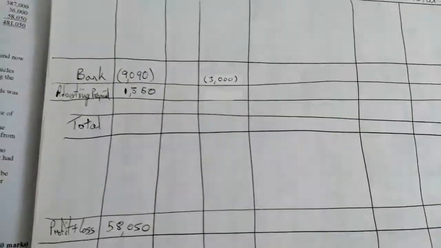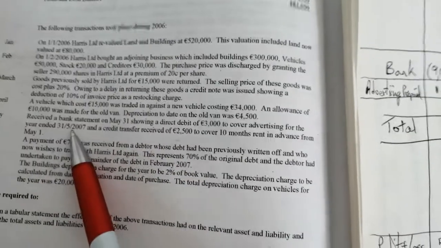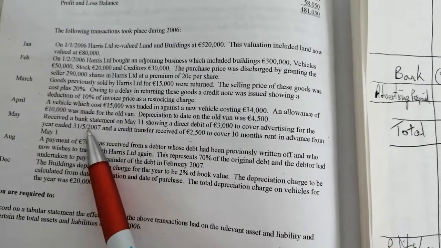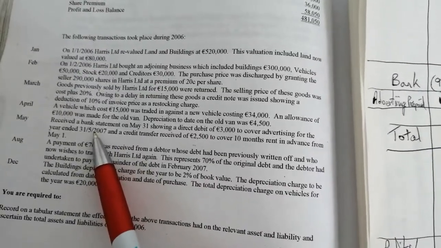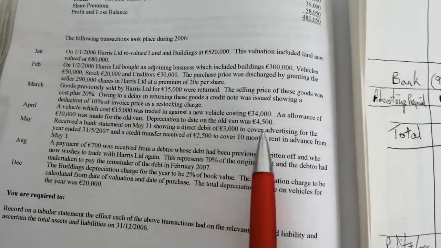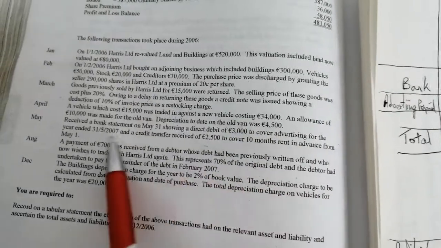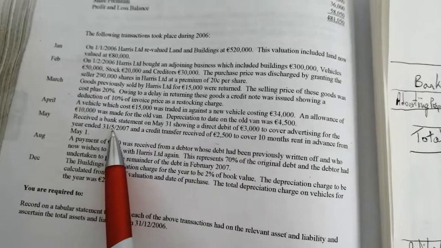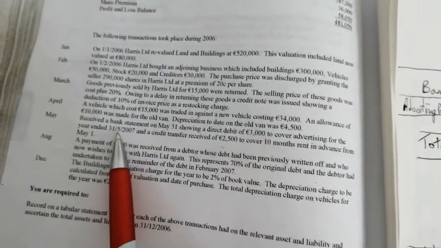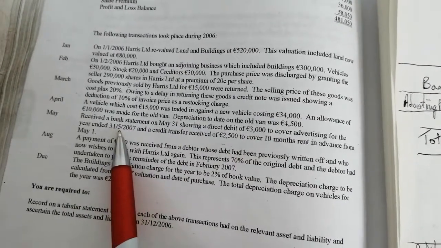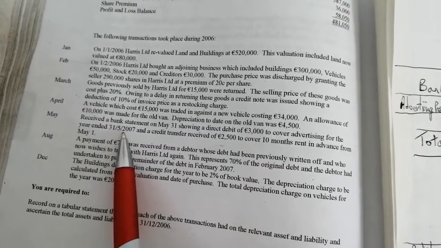Okay. The second thing is that, again, we're not going to worry about the date or anything like that for now, because we've seen this type of one before, and we know that all we're going to do is do a bit of a fudge right now in May and fix it in December. So the fudge we're going to do, first of all, is we're going to put 3,000 in the advertising prepaid section, because you paid 3,000 to cover advertising for a year, but the year ends on the 31st of the 5th, 2007. Now this tabular statement is 2006, so that's 5 months you're paying for of next year, or in other words, you're prepaying for it, paying in advance for next year.